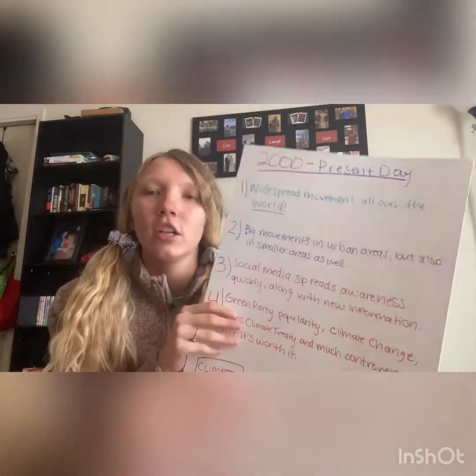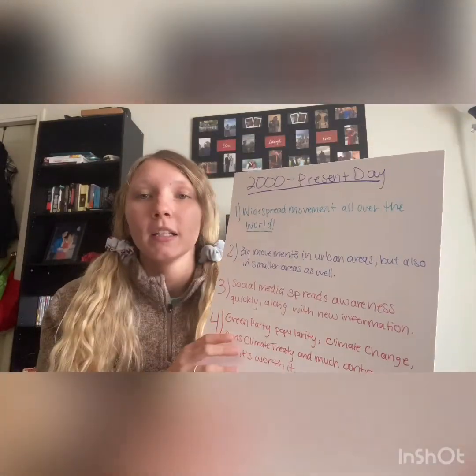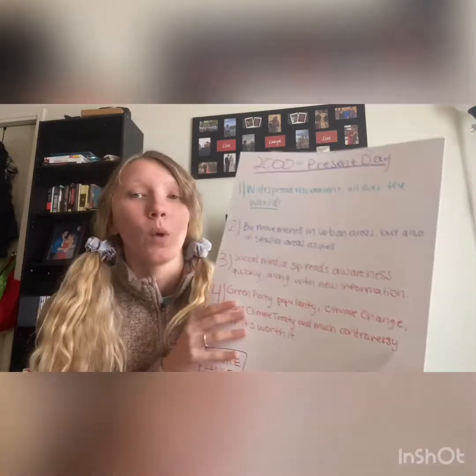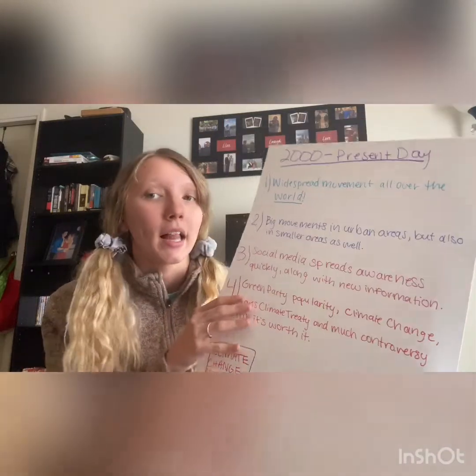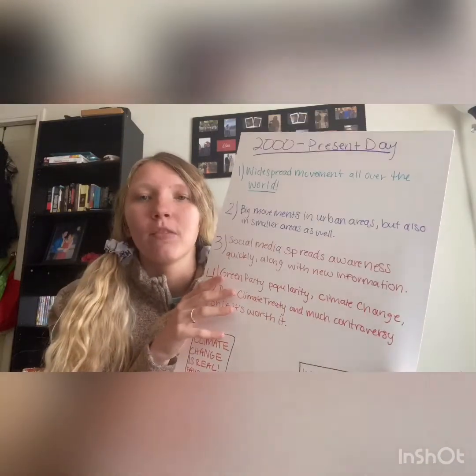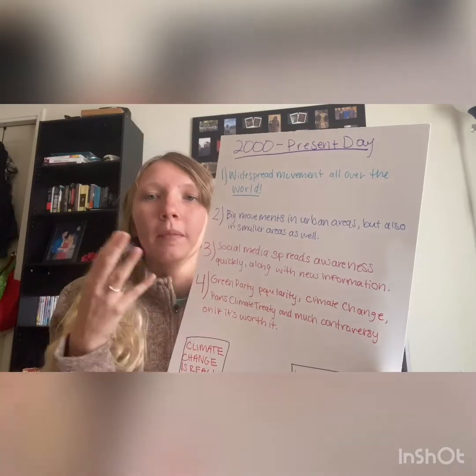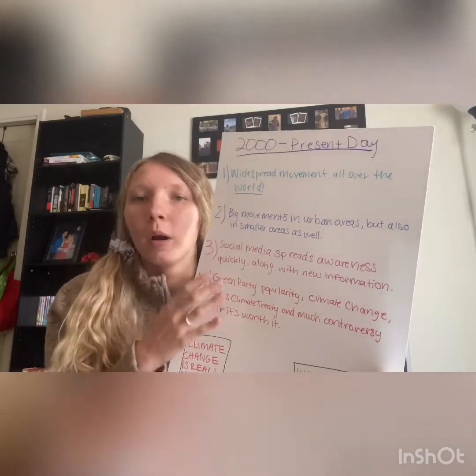And how did technology affect the environmentalism movement? Social media affected the environmentalism movement a lot because it spreads awareness about things like global warming and climate change. And it also can spread new information, and new information is at your fingertips. So things like climate change, endangered species, global warming, things like that.